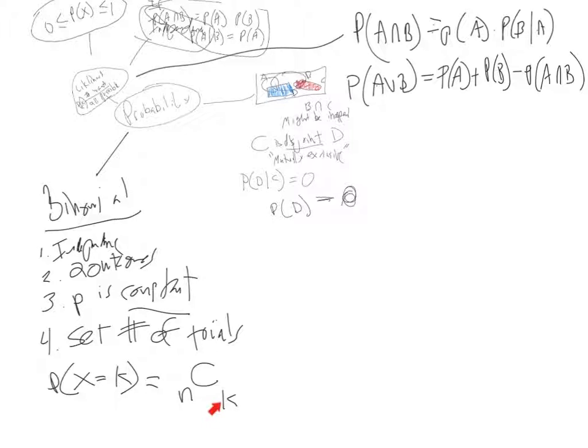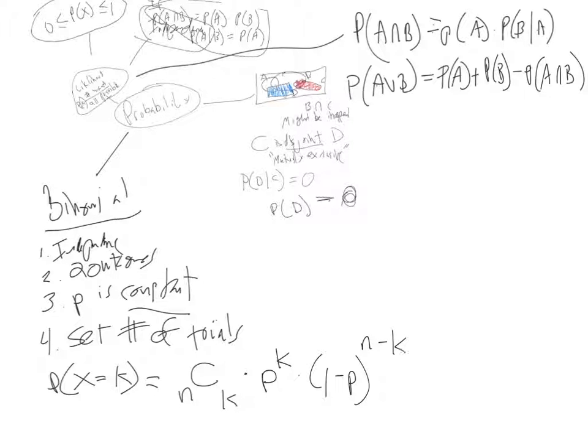K is the exact number of successes. And then that's going to be times P to the K, where P is the probability of success, raised to the K power because that's how many successes I want. So I want this to happen that many times, so I take it to that power. And then Q, which I'm going to write as 1 minus P, same thing, to the N minus